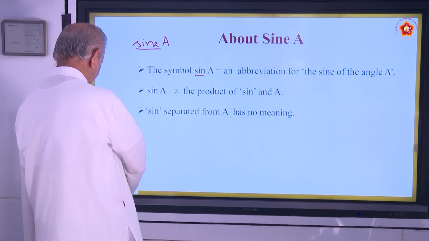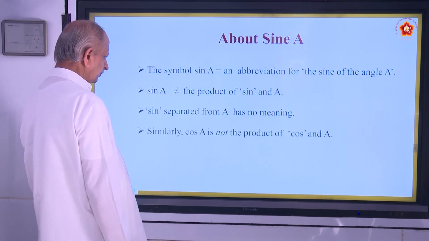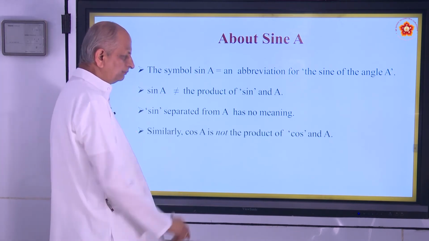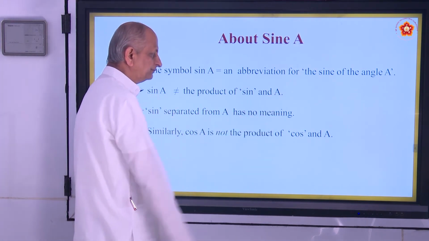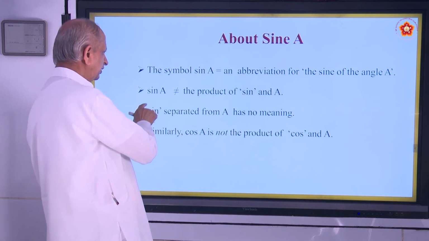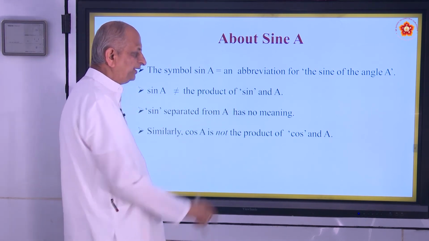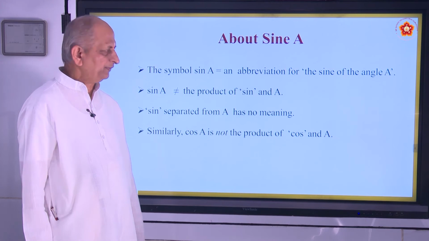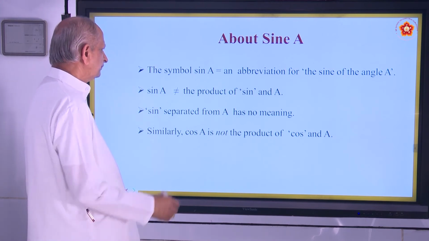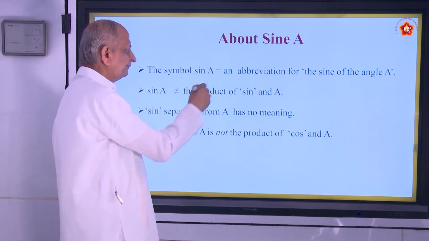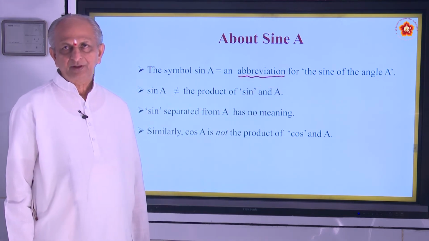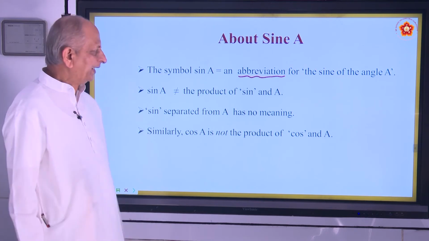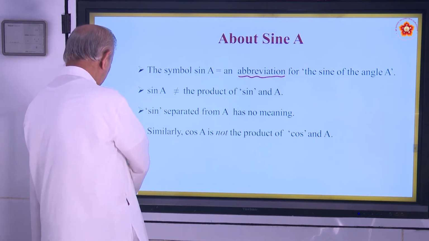Similarly, cos A is not a product of cos and A, and cos separated from A has no meaning. So like that we use these abbreviations, the short forms of the full names.